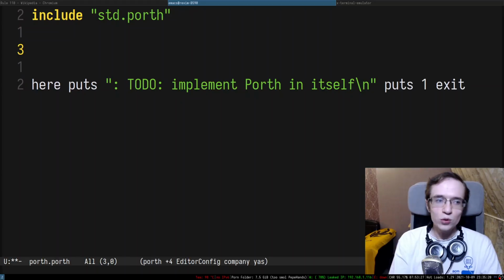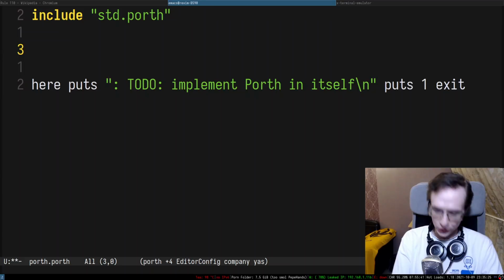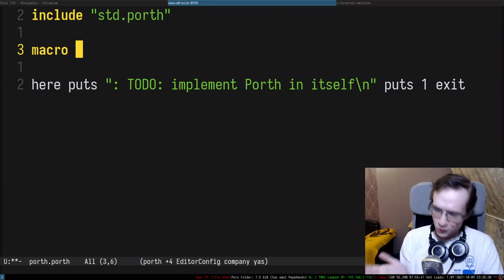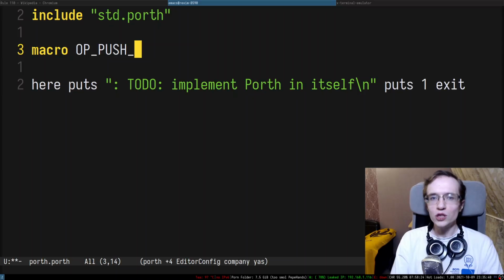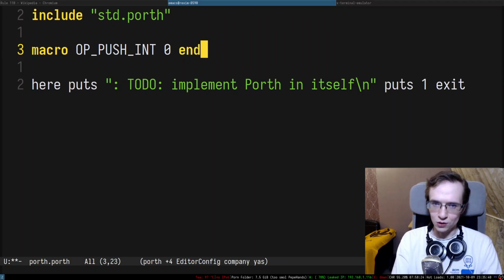So in our language, we have different operations. Let's start with the very simple operations, right? So we're gonna have operation codes for the operations. Does it make sense? Operation code for the operations? Maybe it does make sense. So the first operation that we want to be able to perform, we want to be able to push integer onto the stack. So the code for this thing is going to be 0.